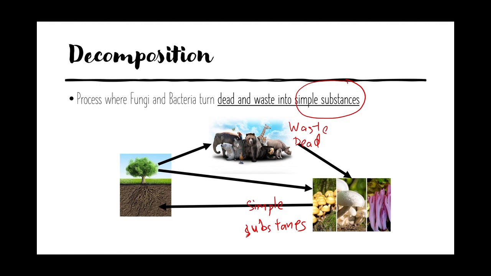Likewise, plants can also die, right? So that's why there's an arrow here. When plants die, the fungi and bacteria feed on them, or on waste from the plants, for example a dead leaf. The fungi and bacteria also turn all these into simple substances, which are returned to the soil. Then the plants can take up all this from the soil. So you can see that actually it is like a cycle. These things just keep moving and moving in a circular way.